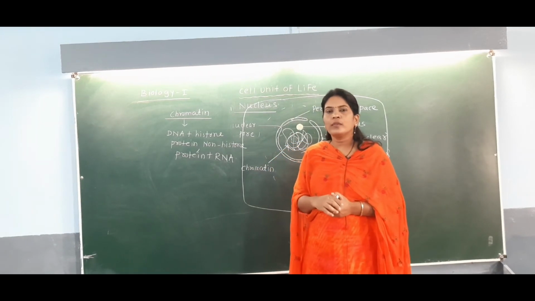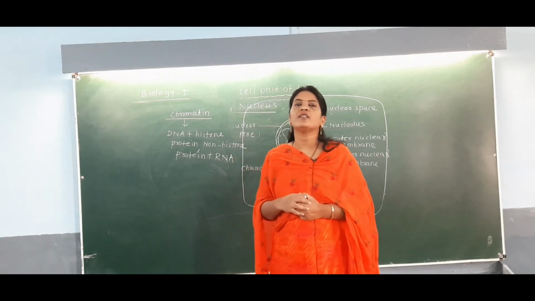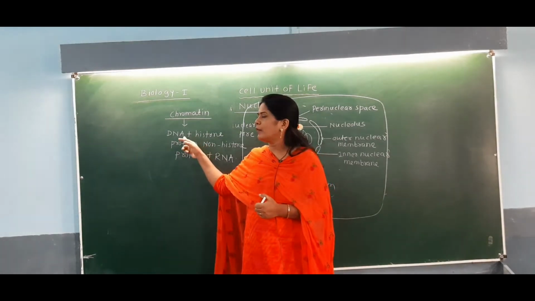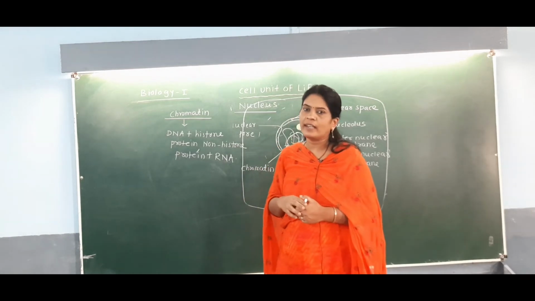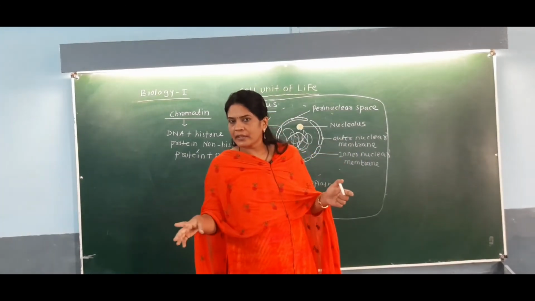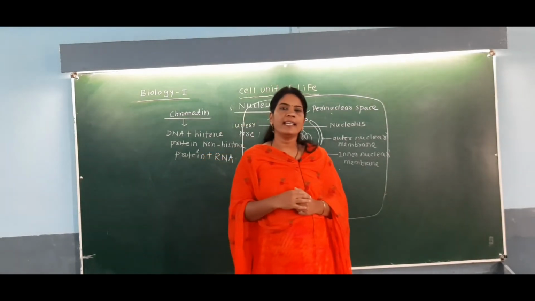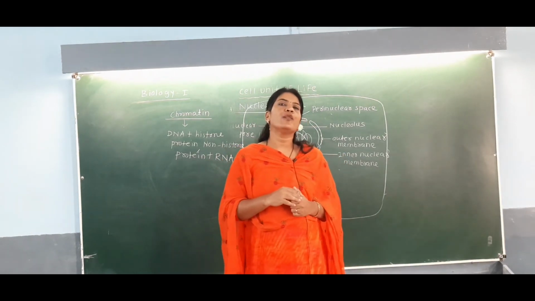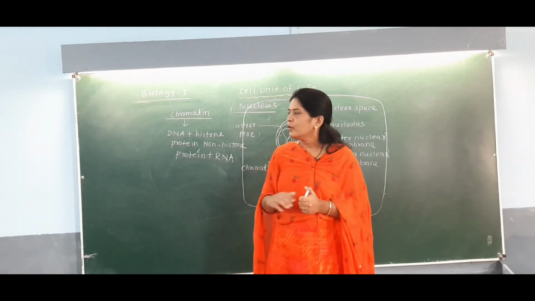Okay students, all of you know that in the human being there are about 46 chromosomes. The length of the DNA present in this chromatin or chromosome is about 2 meters long. DNA is in the form of a thread-like structure, about 2 meters long, and this 2 meter long DNA gets arranged in the 46 chromosomes.